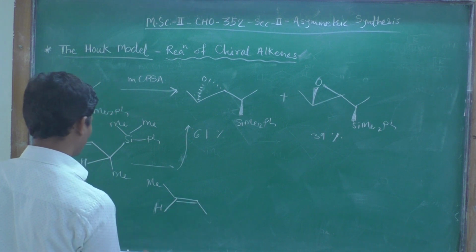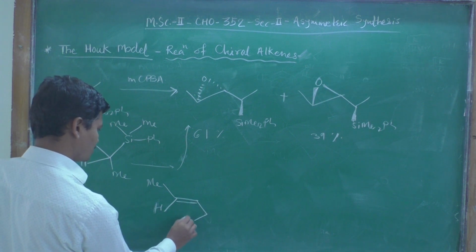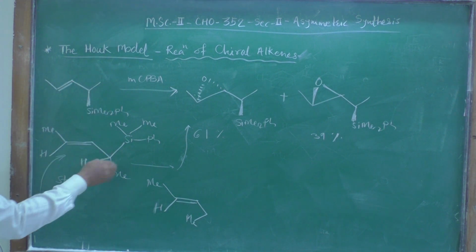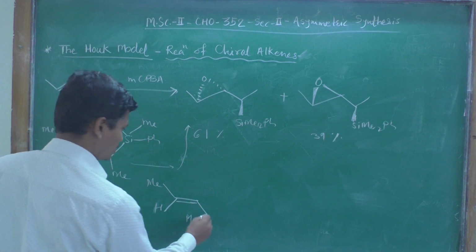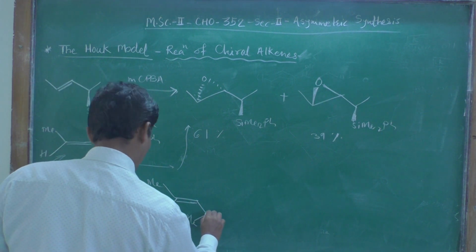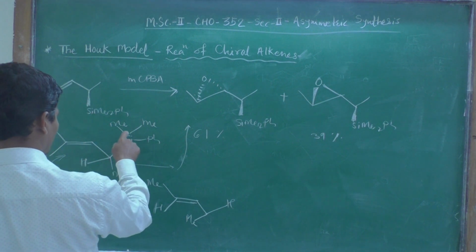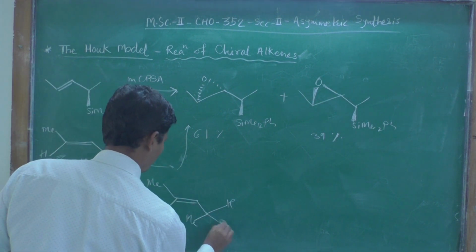Then the alpha carbon atom: if the methyl group is here and we rotate about this carbon-carbon single bond like this, the methyl group is there, then the hydrogen will come here, and the silicon will go at the bottom.